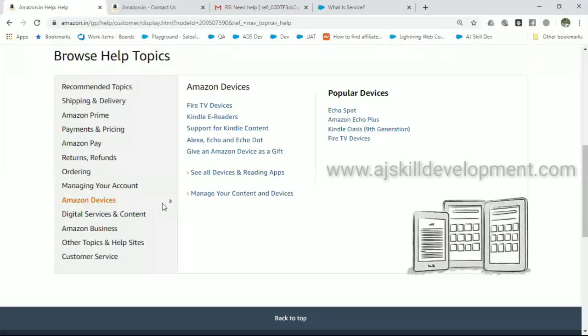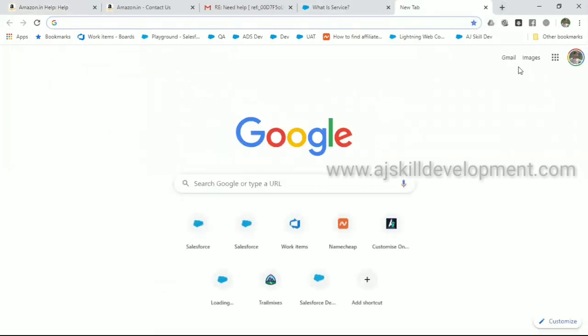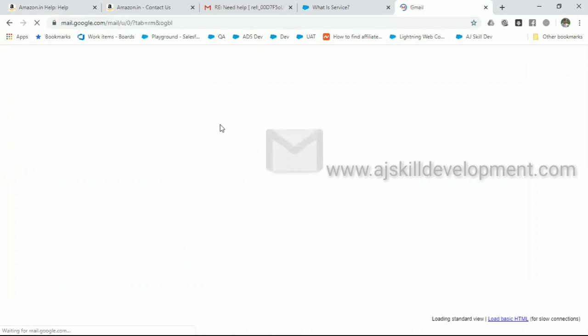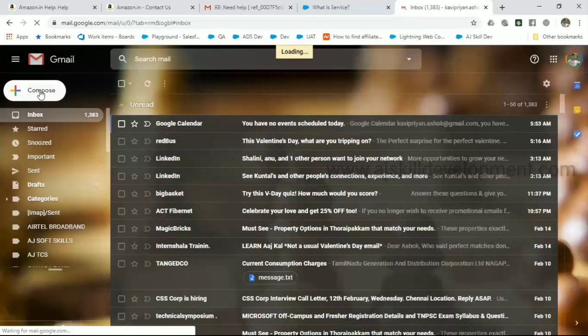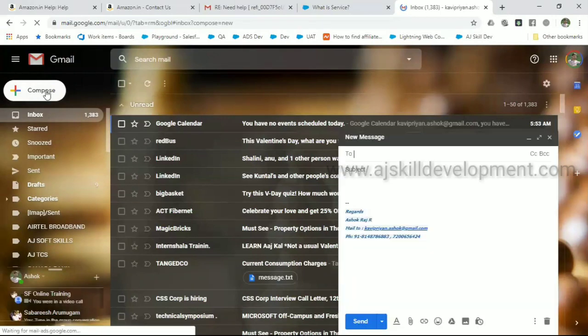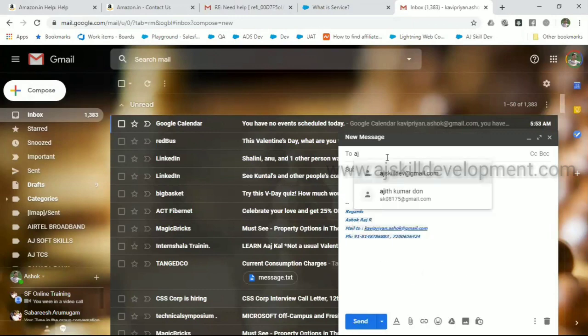For example, I'm going to write an email to the Amazon customer care representative. I have the Amazon customer care ID, I mean the support email ID. This is the ID I have configured in my mission, AJ Skill Dev. This is the support email ID, Amazon Business.